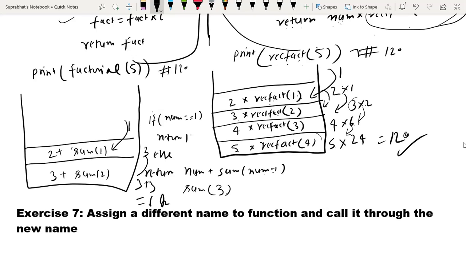So the sum of 1 will be 1. Why? Because when it calls num 1, num equal to 1, it returns 1, it returns to the last call. What happened in the last call? The last call is sum 1, so it will return the value 1 here. So 2 plus 1, that is 3, then 3 is passed here, 3 plus 3, that is 6. Understand?